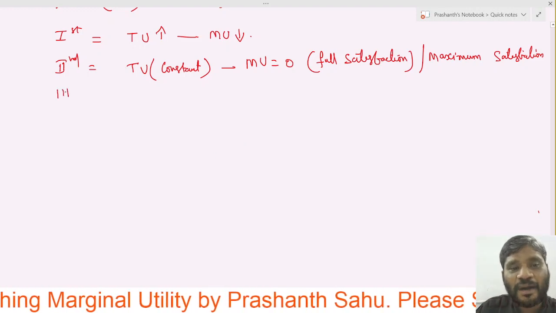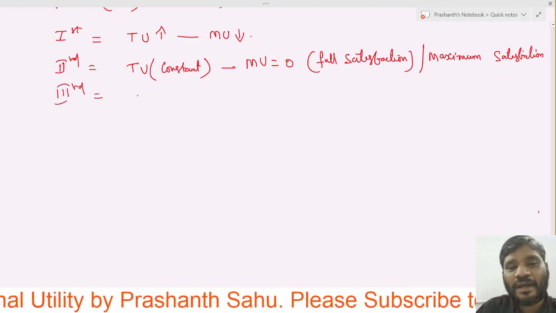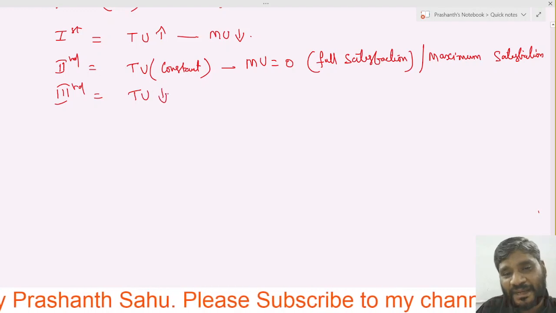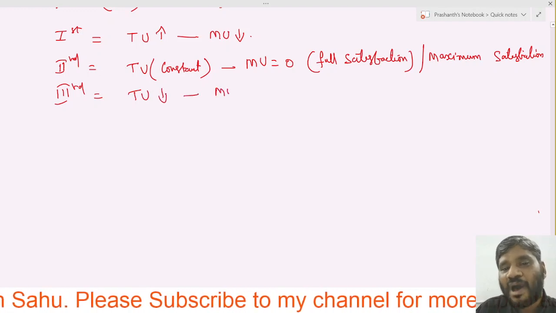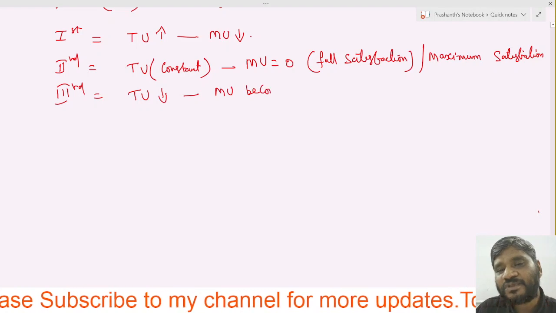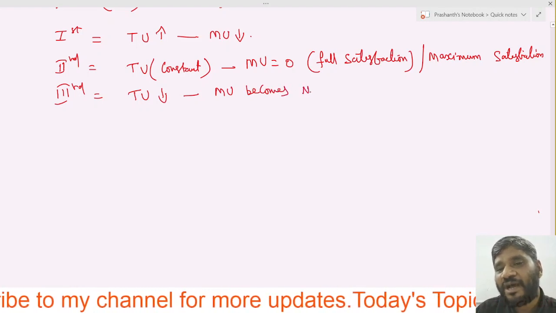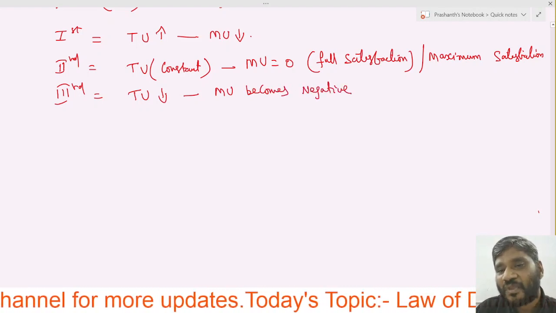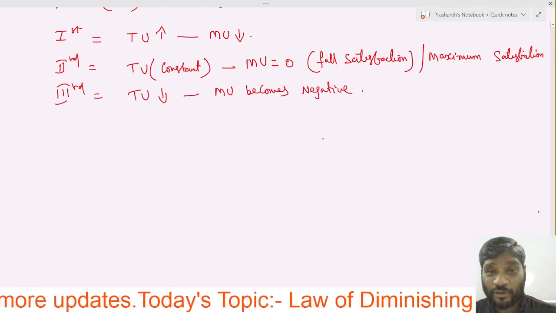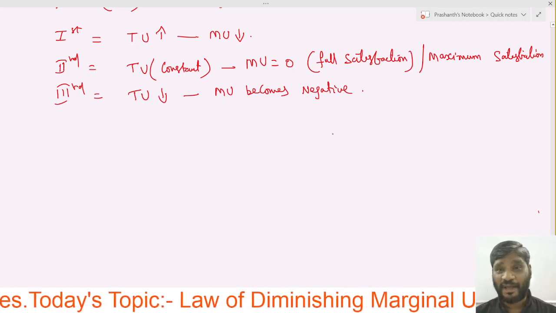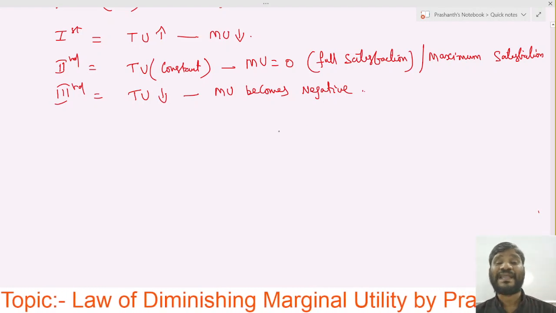But at the third, what happened? Total utility decreases, whereas marginal utility becomes negative. My dear children, did you understand? Right. So this is how we go through the table explanation.